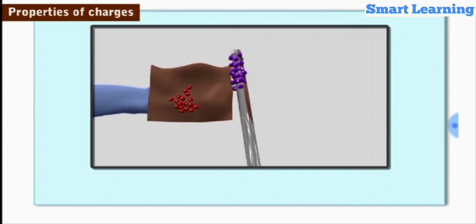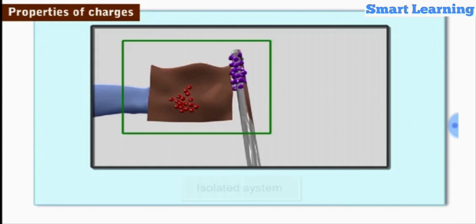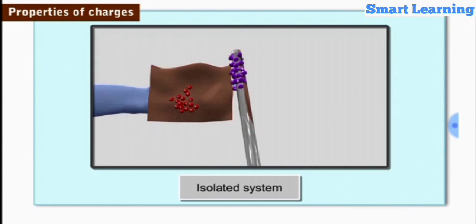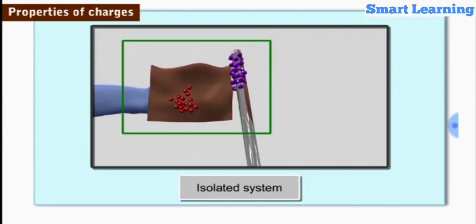charge destroyed. The number of electrons lost by the glass rod is equal to the number of electrons gained by the silk cloth. If we consider the glass rod and silk cloth as an isolated system, then the total charge of this system before and after rubbing remains the same. Therefore, we can conclude that the total charge of an isolated system is always conserved.